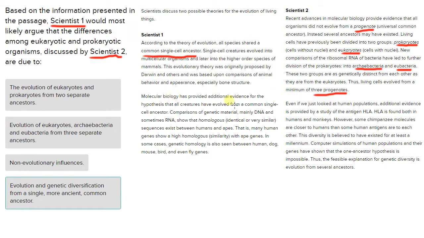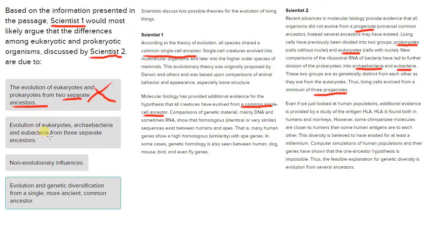And we see here some molecular biology has provided additional evidence for this hypothesis that all creatures evolved from a common single-celled ancestor. Looking at DNA, RNA sequences between humans and apes, and so on. Okay. So, well, actually, we can see here, even in some cases, genetic homology is the same between human, dog, mouse, bird, and even fly genes. So, this answer choice A, that evolution from eukaryotes and prokaryotes was from 2 separate ancestors, doesn't seem like that's what scientist 1 would say, because he or she seems to be arguing this common single-cell ancestor. We see that in both paragraphs of their argument.